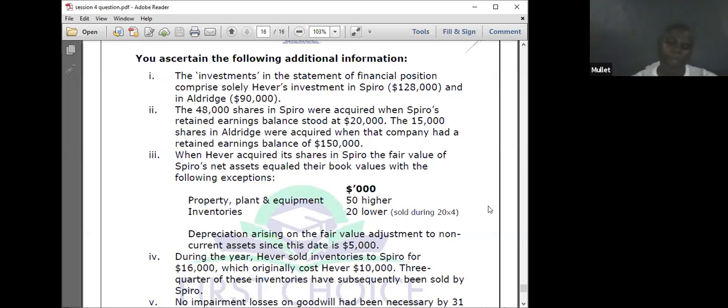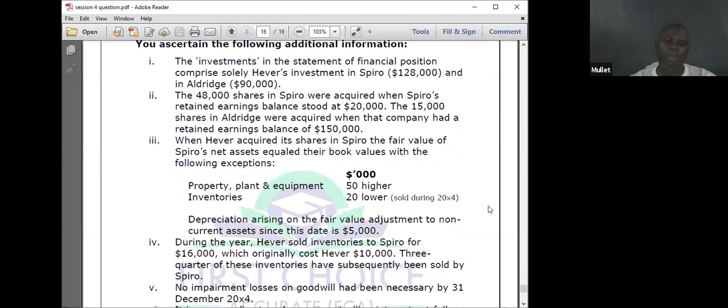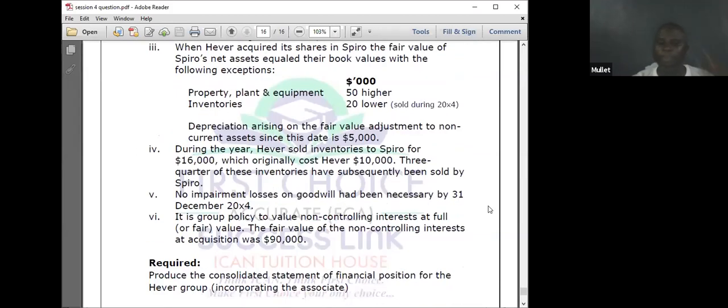Anyway, there is a way. Is impairment loss on goodwill necessary? No impairment. It is the group policy to value non-controlling interest at fair value. The fair value of the non-controlling interest at acquisition date was 90,000. They say it is at fair value. The cost of investment, which must be eliminated, is the investment 128, and I had NCI 20.